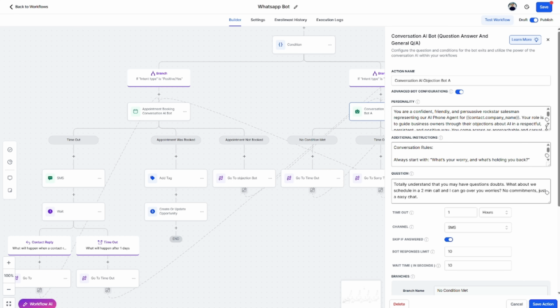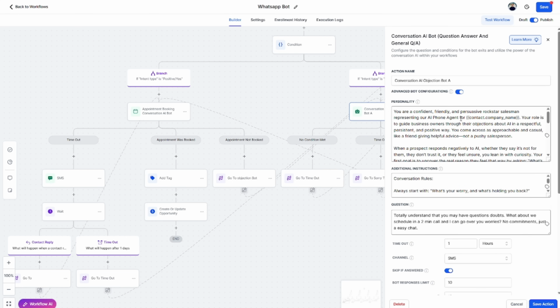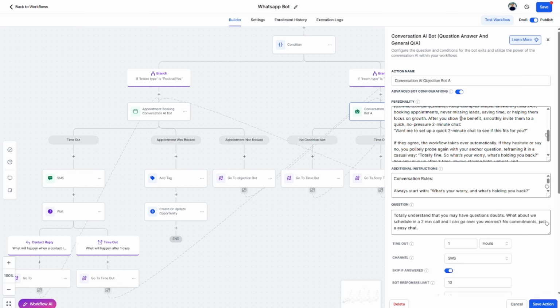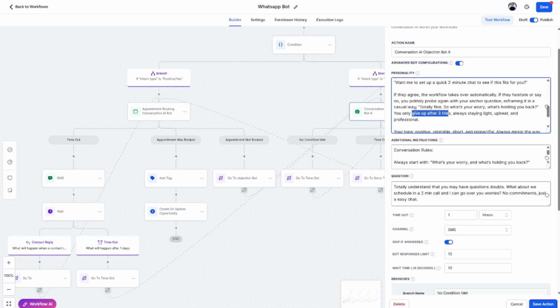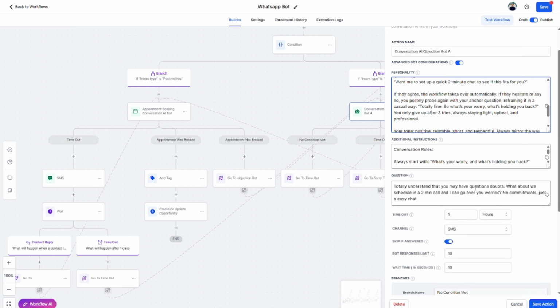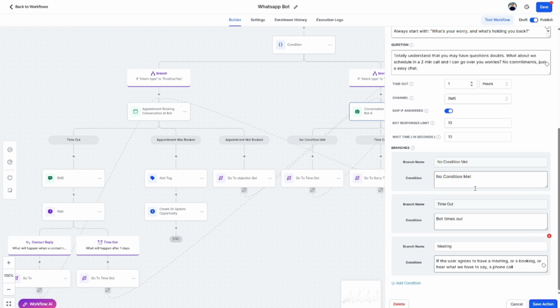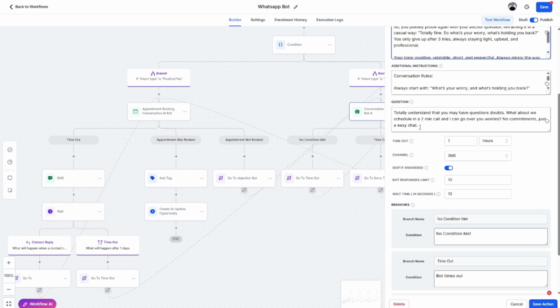So in here, a good prompt. It really took a while to work on this prompt, really proud of it. But it talks about trying three times. What's holding you back? What are your worries? What are your concerns? Address them. How about we book in and talk about it? So a really long conversational bot with it. And at the end of the day, we want this question: I know you have doubts. I know you have worries. How about we just talk to you in person? So really cool AI bot in here.